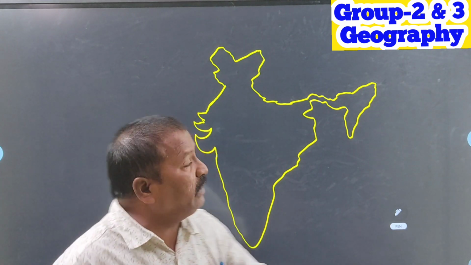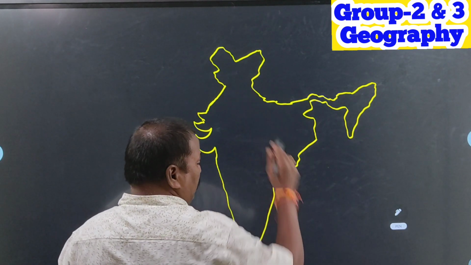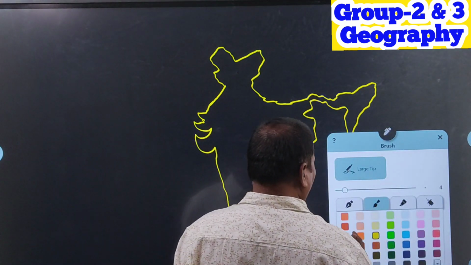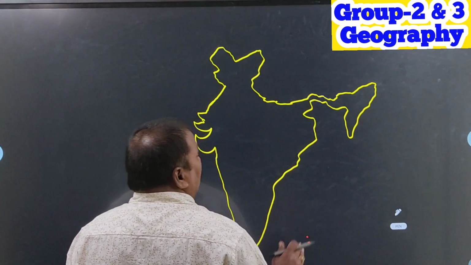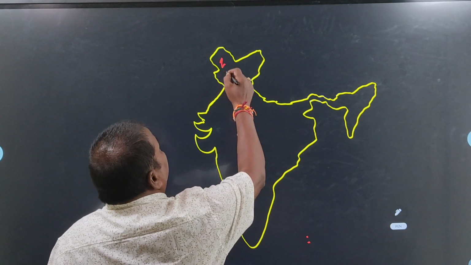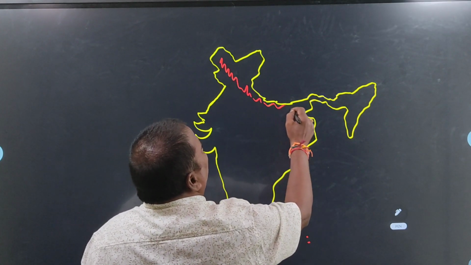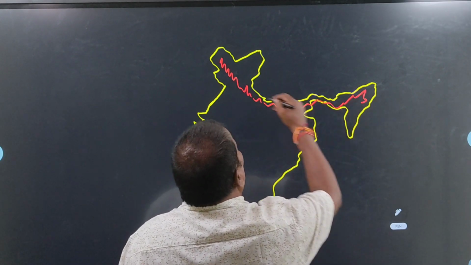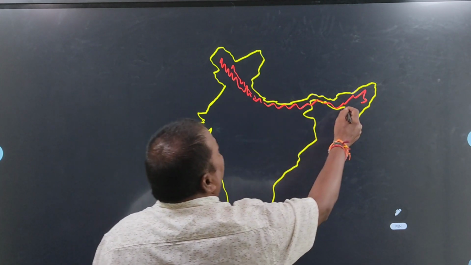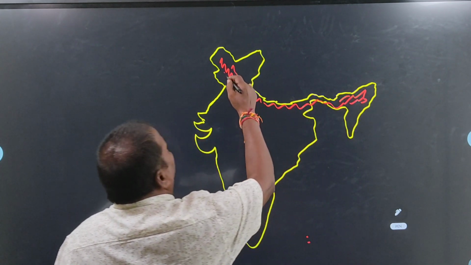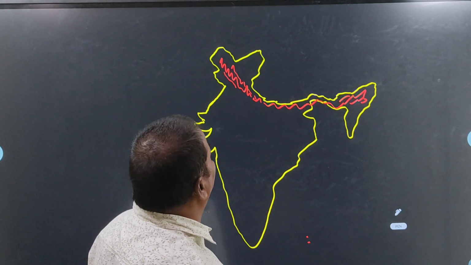First one, Himalaya mountains. The northern side of India is the area of the Himalaya mountains. Approximately 3 important ranges are there. Later I will explain them one by one.